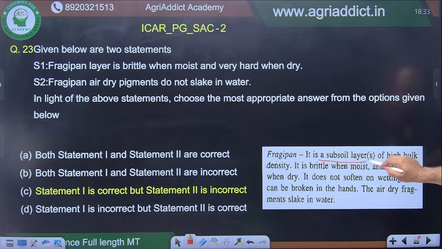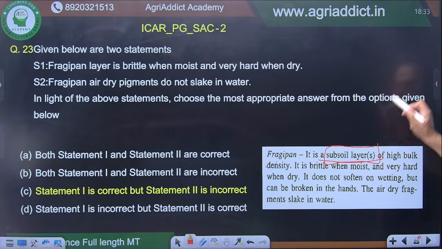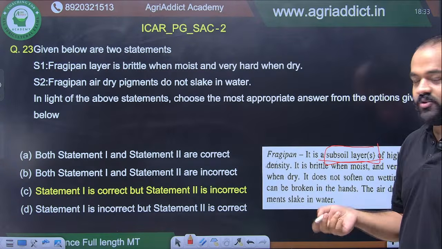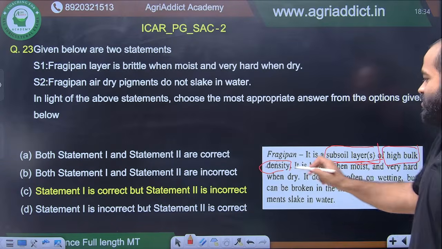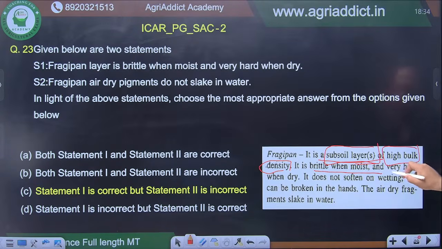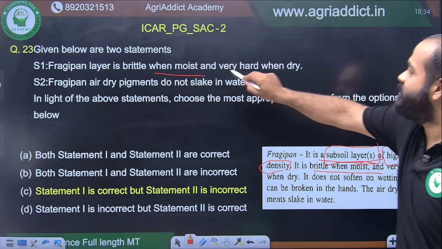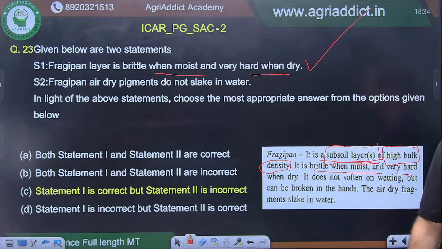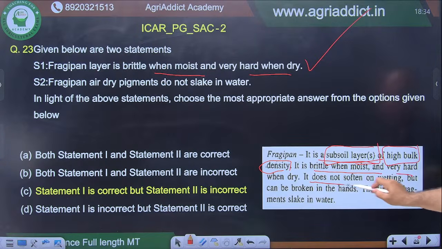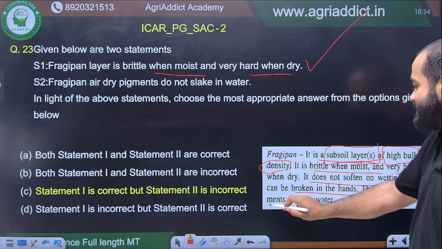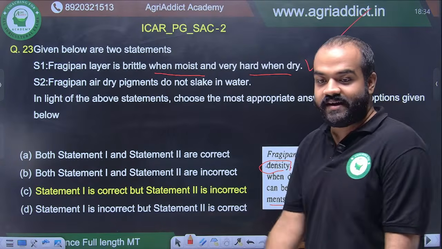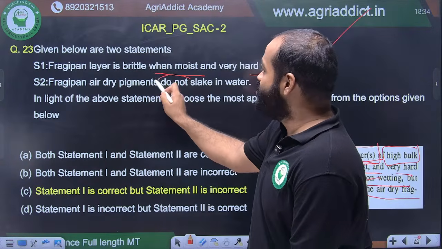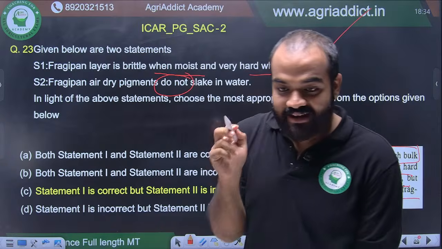Fragipan is a subsoil layer. A question can be made here: is it epi or endo? It is a subsoil layer. It is of high bulk density. That makes two questions. It is brittle when moist and very hard when dry. That is true. It does not soften on wetting but can be broken in the hands. The air dry fragments slake in water, which has been deliberately made incorrect by saying do not. So you have to be that level of precise.